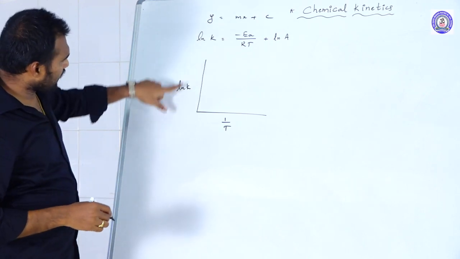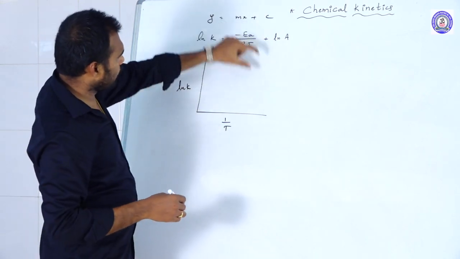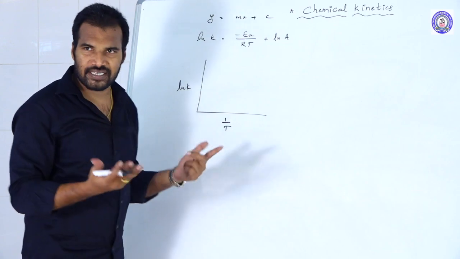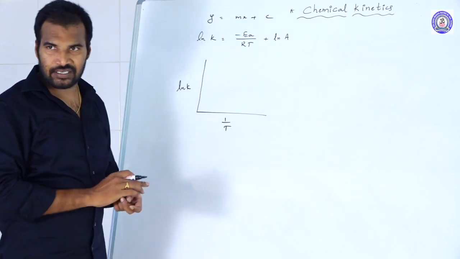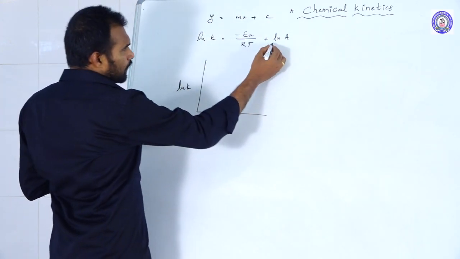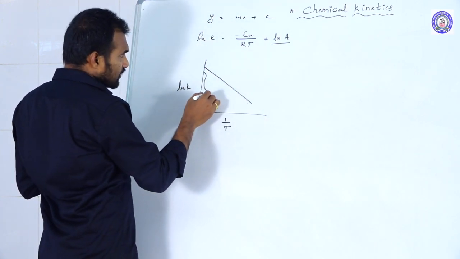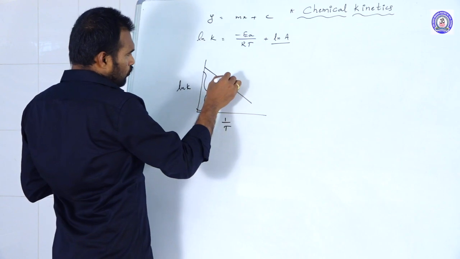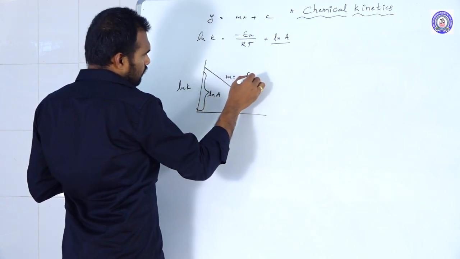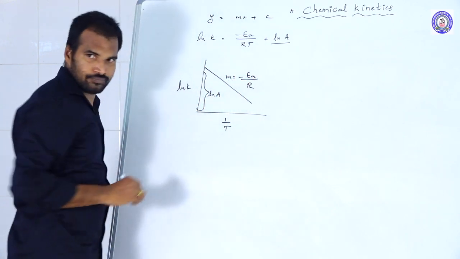In the y-axis is ln K, in the x-axis 1 by T. The coefficient of 1 by T is minus Ea by R, so the slope is negative, and the intercept is ln A. So we get the graph like this, with intercept ln A and slope equal to minus Ea by R.